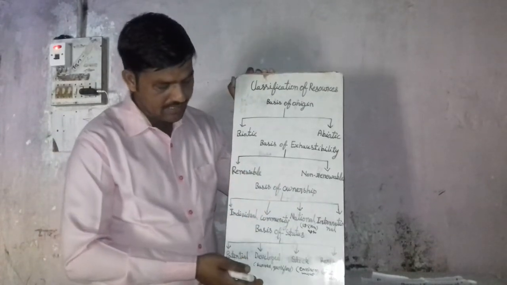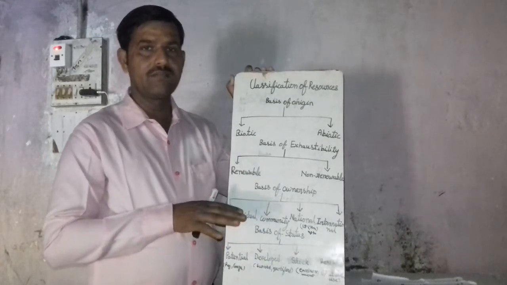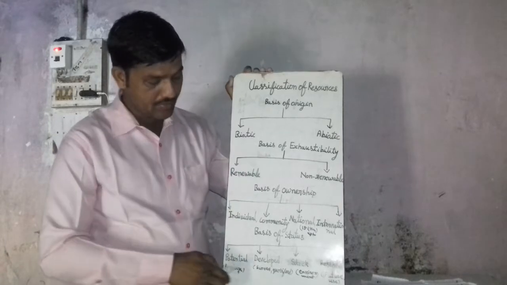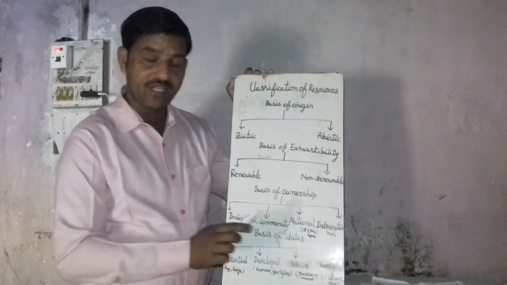So that is developed. Under developed, we have no technology, though they have been surveyed and quantified.